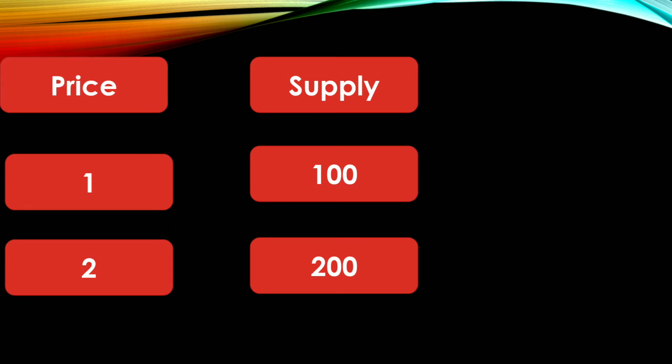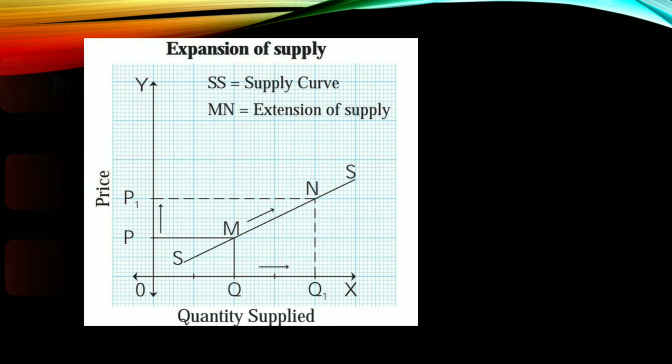So the same thing we will show in a graph. In expansion of supply, y-axis price, x-axis quantity supplied. Supply curve is an upward moving curve, right? So मैंने किधर सप्लाई कर्व बनाया है, लेकिन कैसे? देखो, when price was P, that is 1 rupee, supply was Q, that is 100. If price increases to P1, supply increases to Q1, then I will draw one curve, SS curve, that is an upward moving curve. So this upward movement shows expansion of supply.